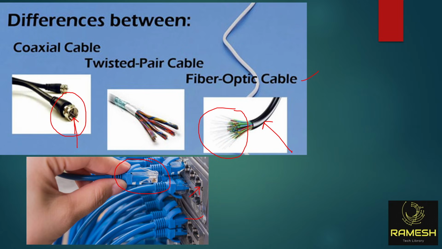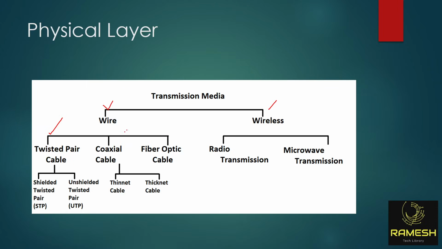So these are the three cables which can accept data and send it. In fiber optical cable, the data travels in the form of light. In twisted pair, it is completely electrical signals. This is physical layer. Physical layer means how the data is traveling. One is wired, another one is wireless. Wireless, how is it traveling?